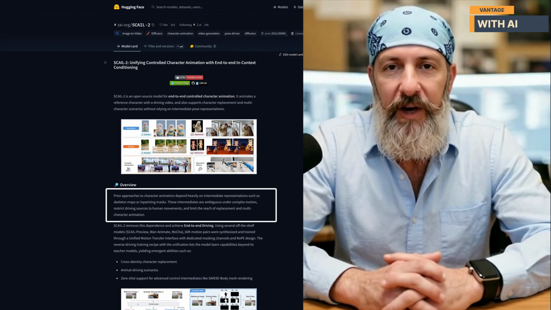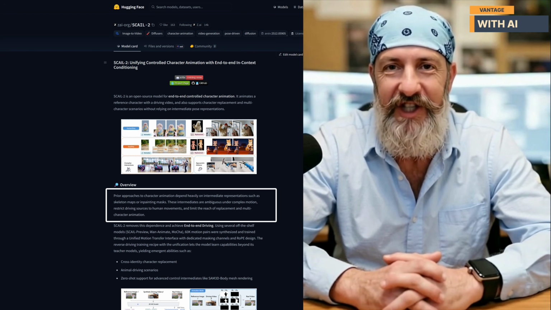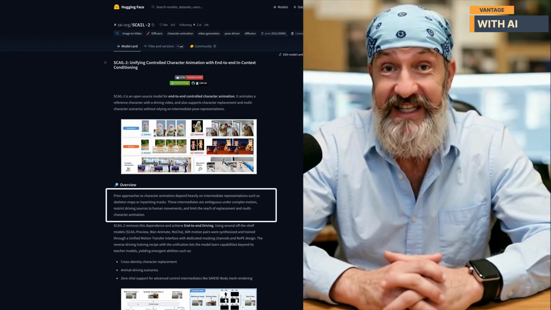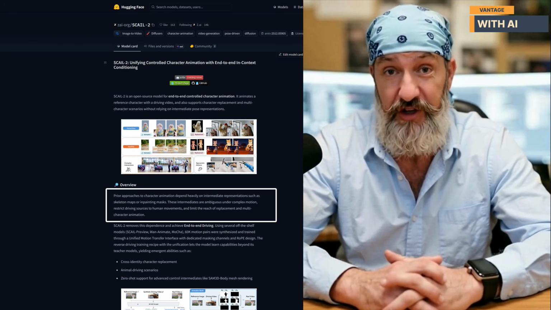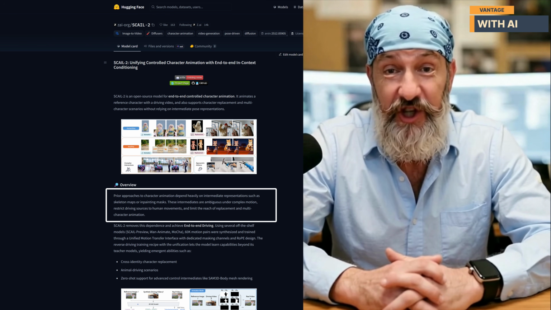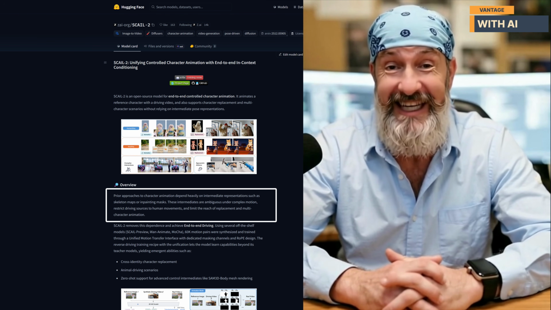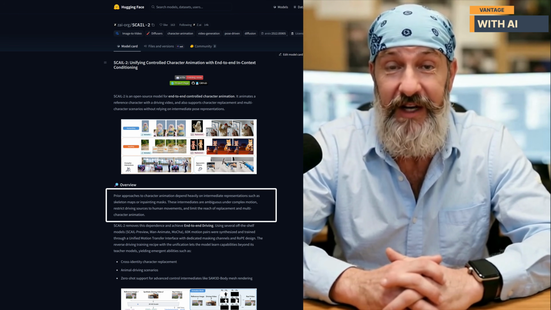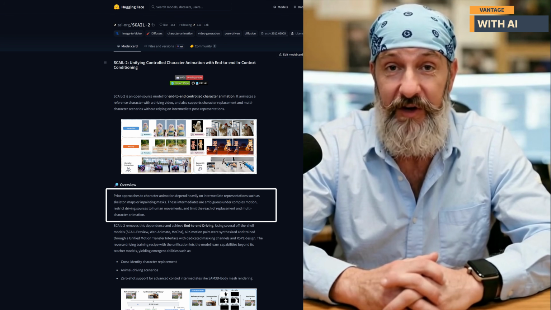Most character animation models rely heavily on intermediate representations such as pose skeletons, segmentation masks, or other control signals. These methods work well in many situations, but they can struggle with complex movements, limit the types of motion that can be transferred, and often make character replacement more difficult. SCAIL-2 takes a different approach. Instead of depending on these intermediate representations, it performs end-to-end motion transfer directly from the driving source to the target character. This allows the model to handle a much wider range of animation scenarios while simplifying the overall workflow.